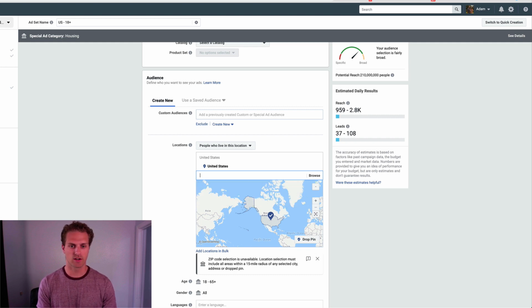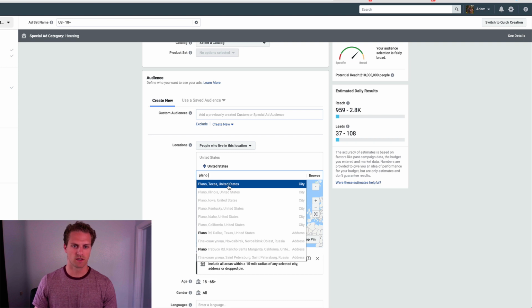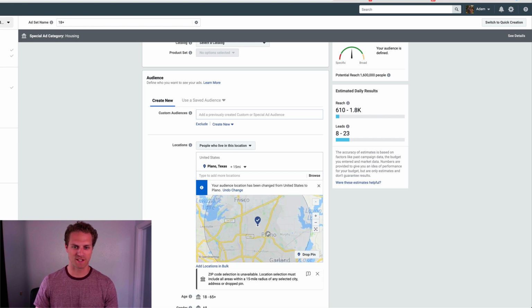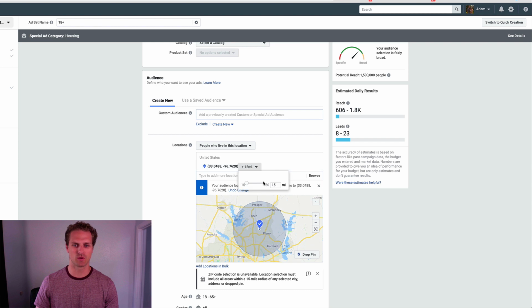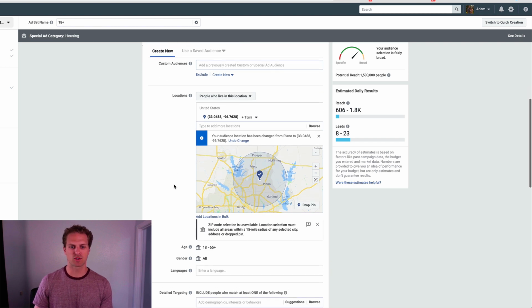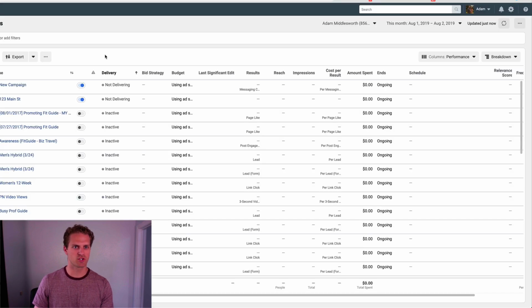So if you come in here and you choose Plano, Texas, you cannot do anything under 15 miles. Even if you drop a pin, which I used to do pretty frequently, you can still only do a 15-mile radius, right? So it is what it is, right? And then scrolling down, I just want to show you a comparison.